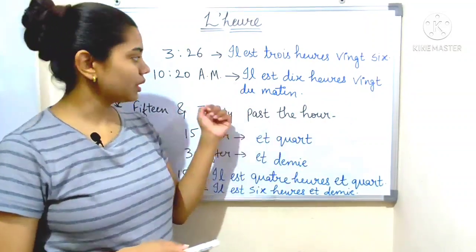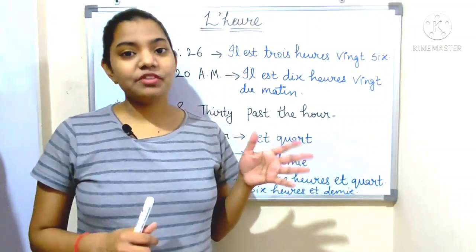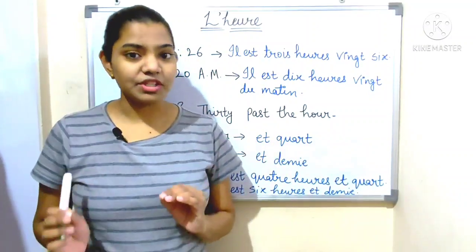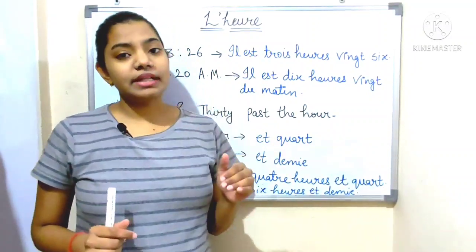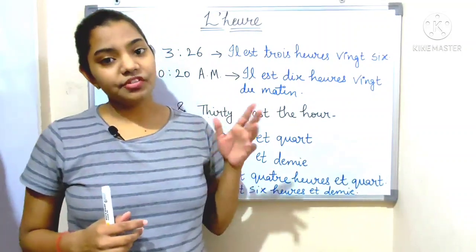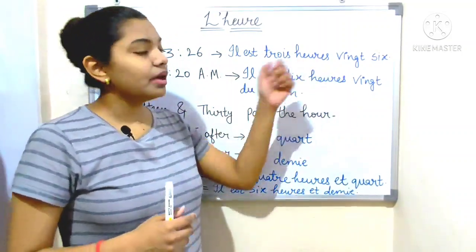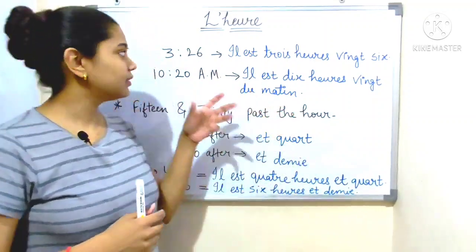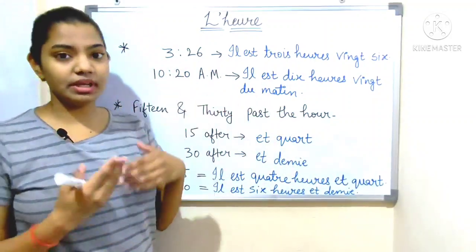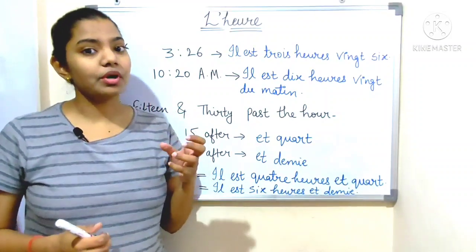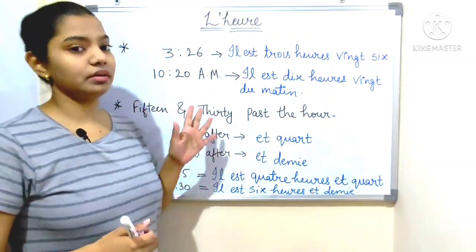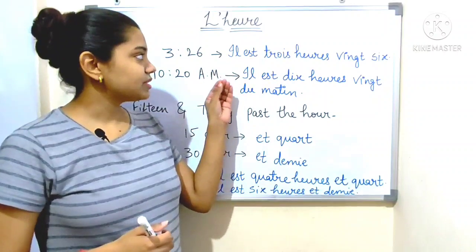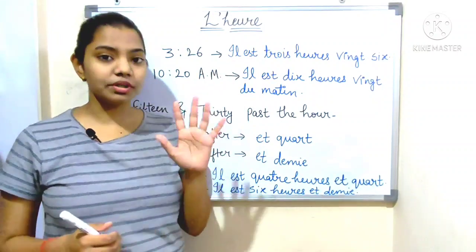So for learning the time in French, you must know the French numbers, what each number is called in French, with spelling, because time is made up of numbers like 3:26, 10:20, etc. That's important to learn.